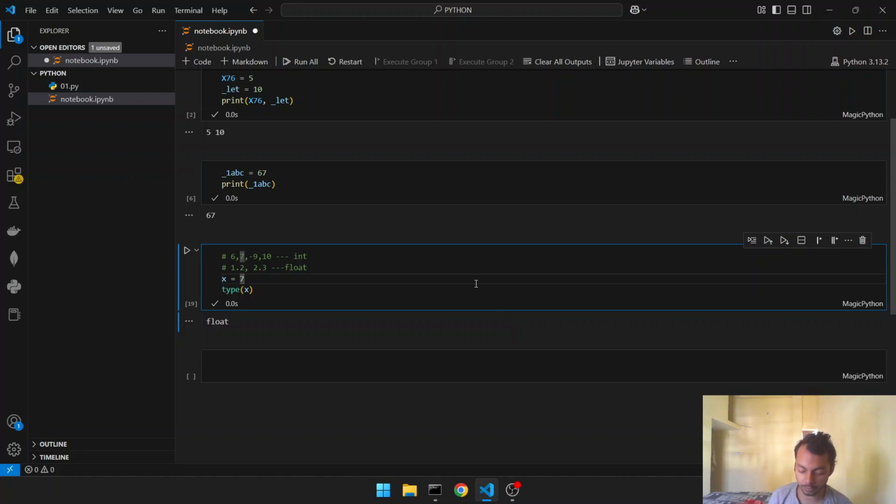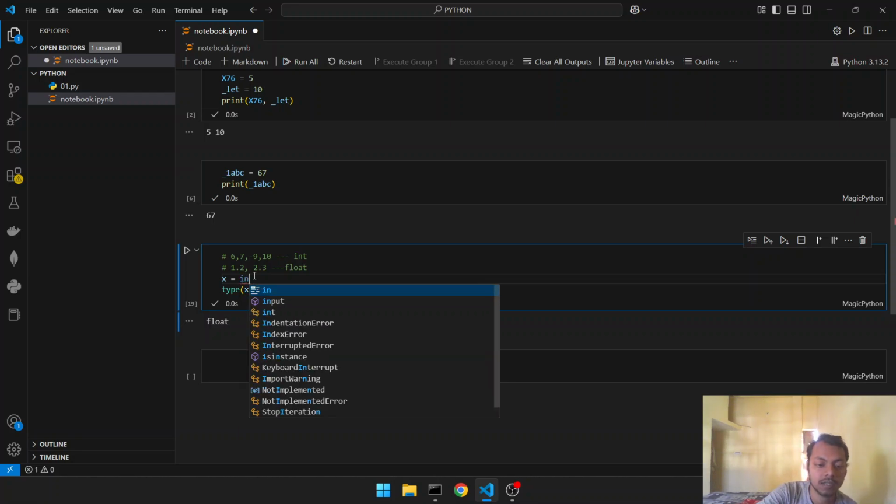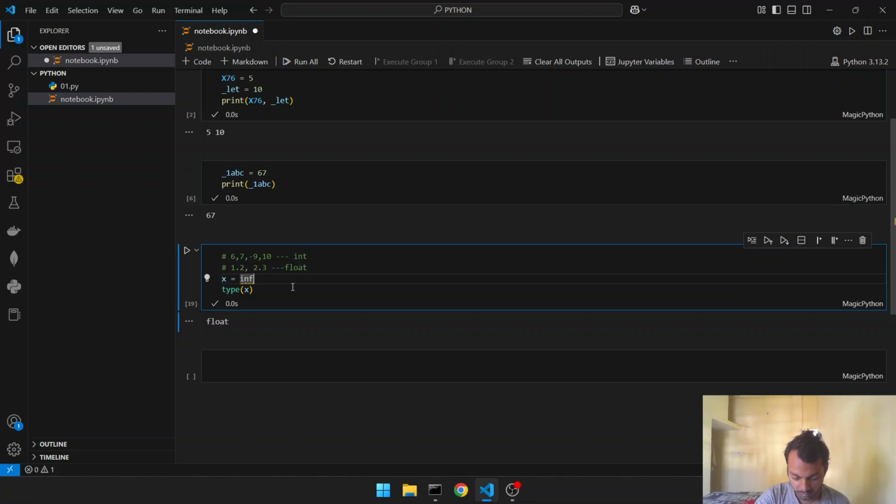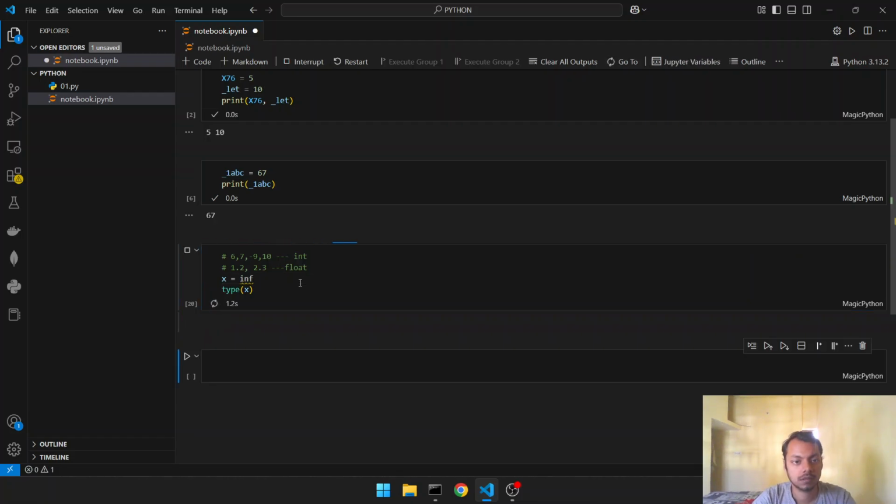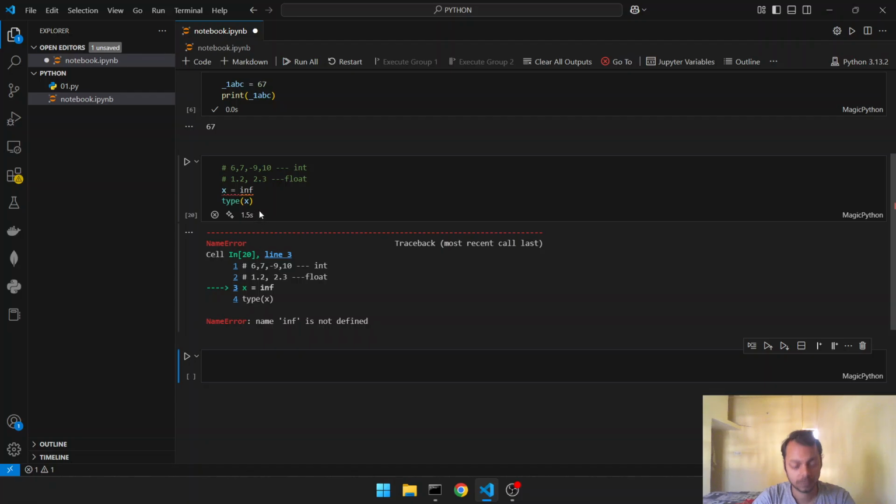The video is getting quite long anyways. So that was float. Okay, we can also have INF, which is for infinity. No, INF is not defined.